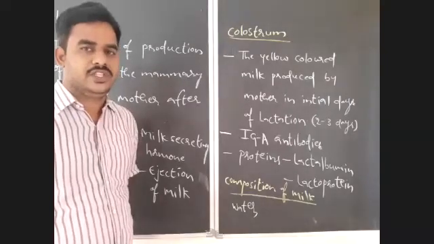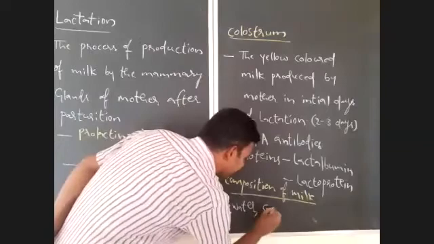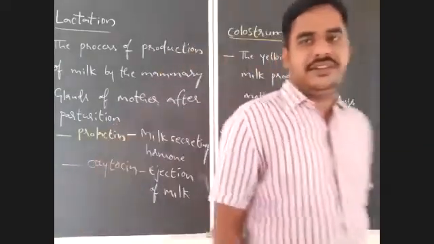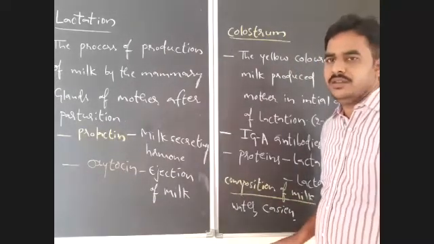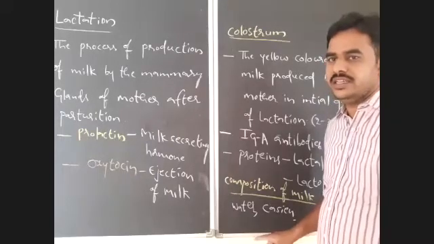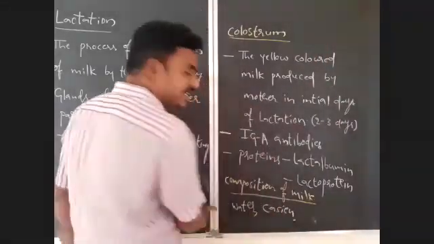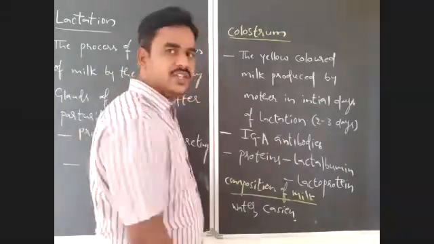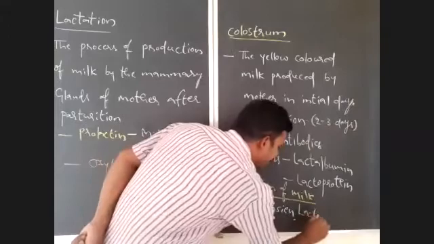Which is a milk protein? Casein. In first year, you learned that casein is a milk protein. To digest this casein, an enzyme renin is required. Renin converts casein into calcium paracaseinate in the presence of calcium ions. So casein is milk protein. Casein is milk protein. And which is the milk sugar? Lactose. Milk sugar, lactose is present.